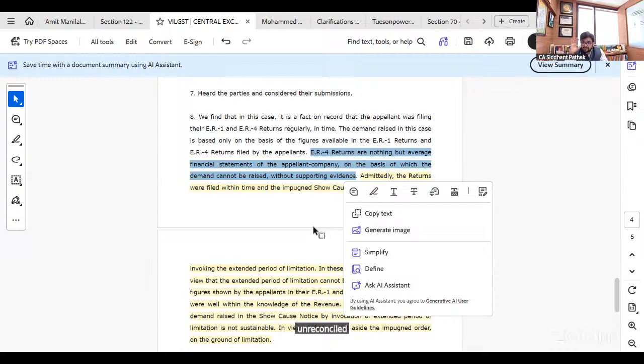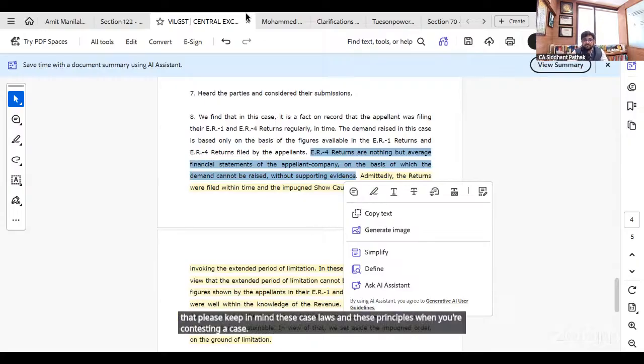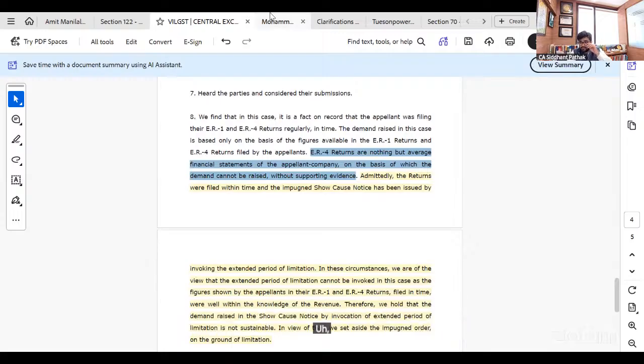unreconciled difference. So that is what I wanted to highlight before you all, that please keep in mind these case laws and these principles when you're contesting a case. Gopal, I would request you to add anything if you want to.